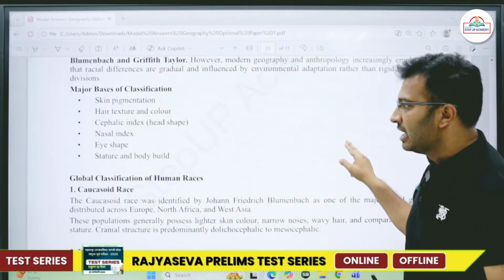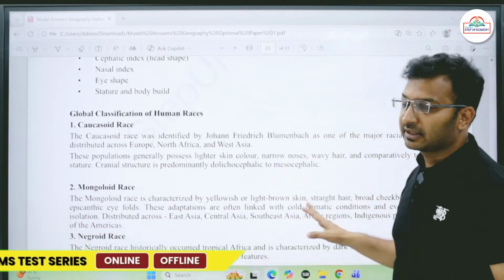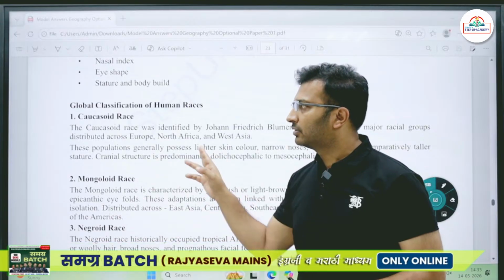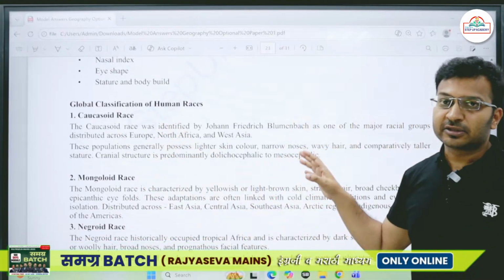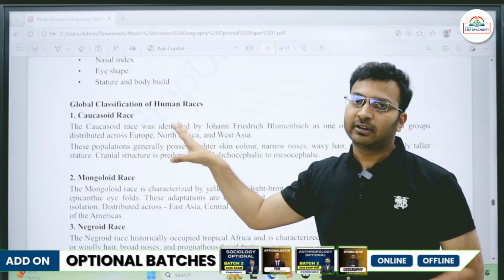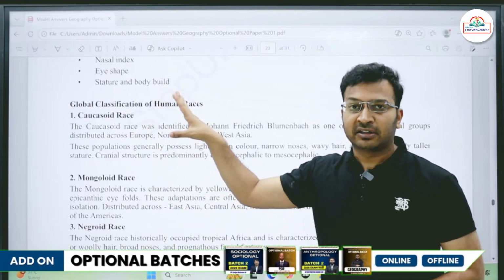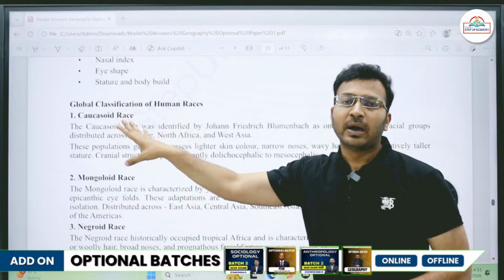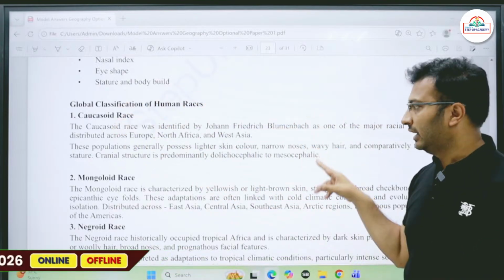So the global classification of human races based upon these physical traits, we have the Caucasoid race. This race particularly developed in the Caucasus mountain ranges, so basically developed in the Central Asian region, and they migrated to Europe, and they migrated to some parts of Asia as well.